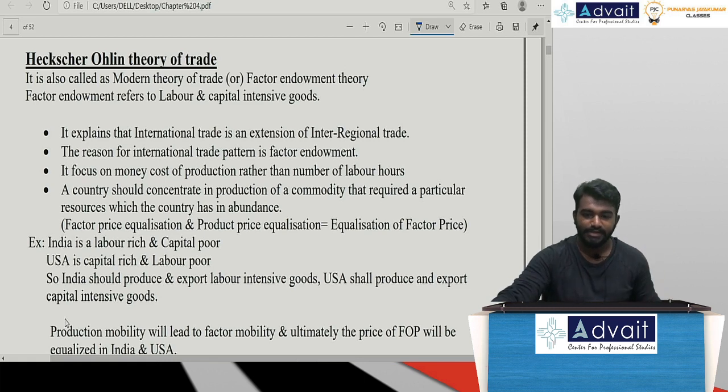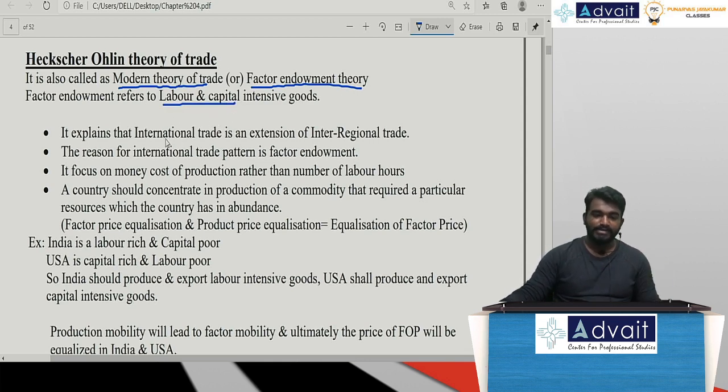Have a look here. Sir, HO theory is also called the modern theory of trade or factor endowment theory. Sir, what is this modern theory or factor endowment theory? Factor endowment speaks about both labor and capital intensity. Sir, according to the Heckscher-Ohlin theory, international trade is just an extension of inter-regional trade.